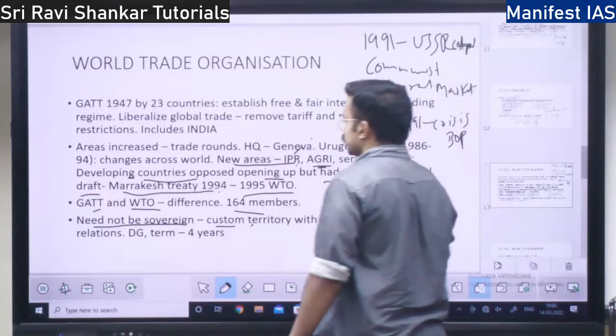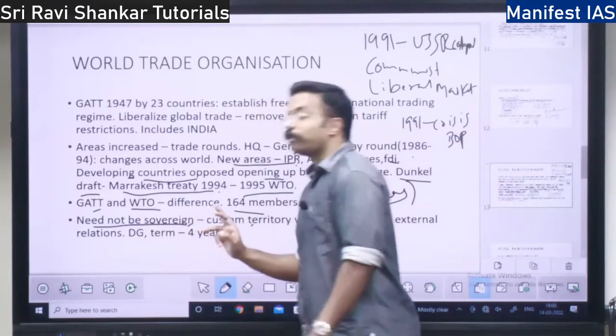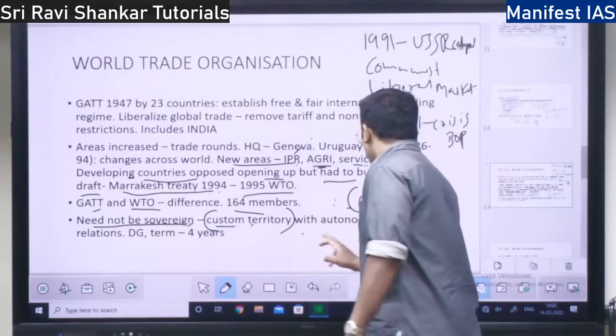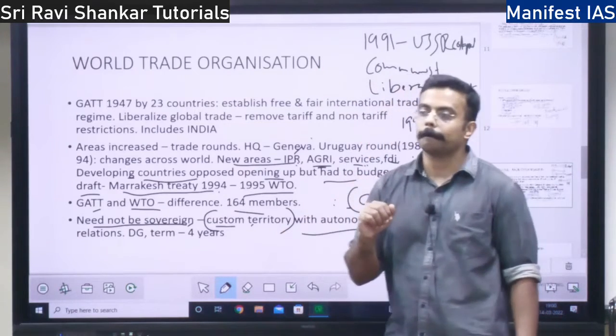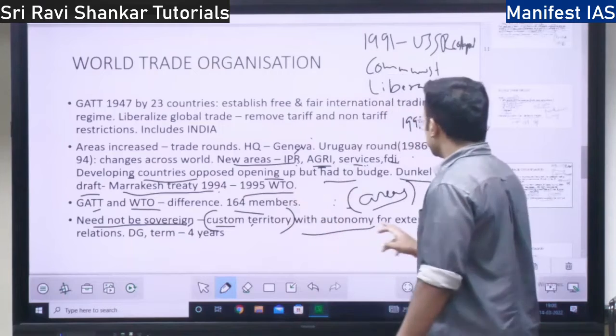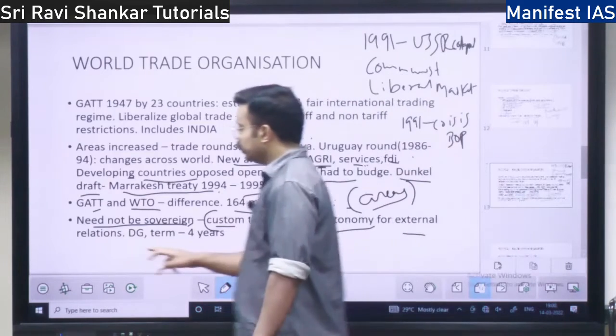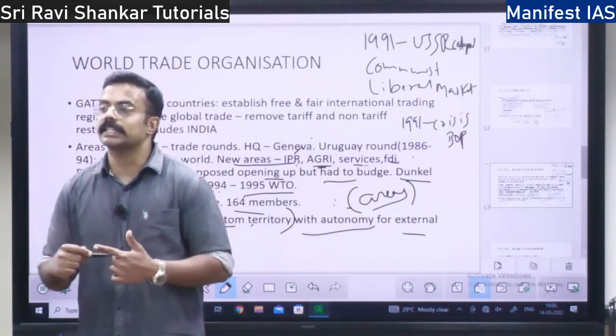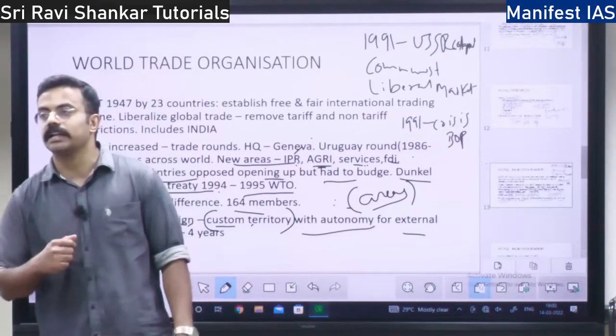Clear? So, these countries need not be sovereign countries, just being a customs territory with autonomy for external relations, that is external trade. That is, you can sign external trade agreements with any country, right?